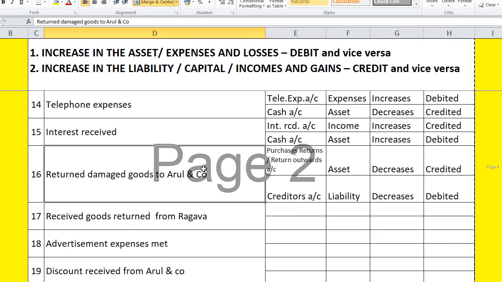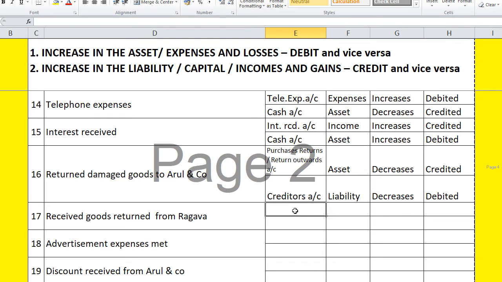Okay, righto. The next one is received goods from Raghava. Received goods returned from Raghava. We have sold goods to him. So he is a debtor to us.